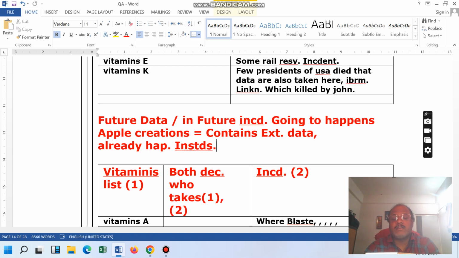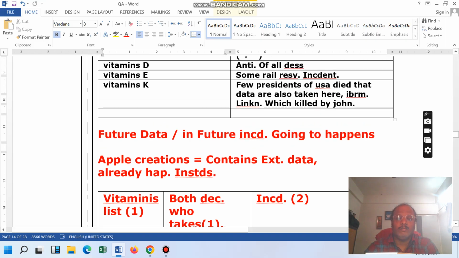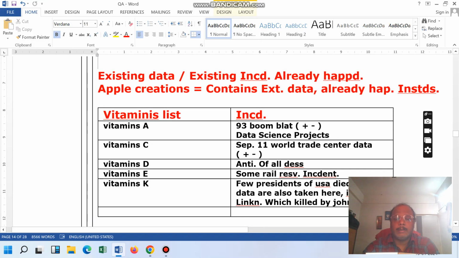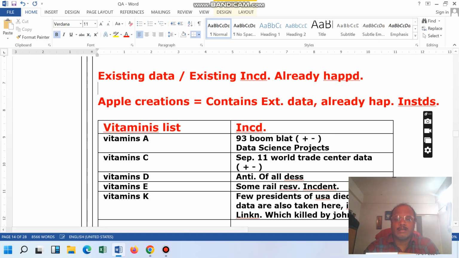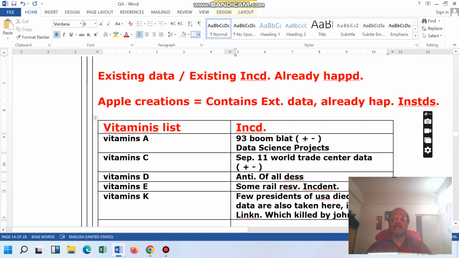So how can you recognize whether this Apple which has been created is containing the future data or the current data, and not current data, the past data? For example, this is past data. Assume that the 93 bomb blast happened. The 93 bomb blast happened, just taking it as an example. So it was past. Then it was real.